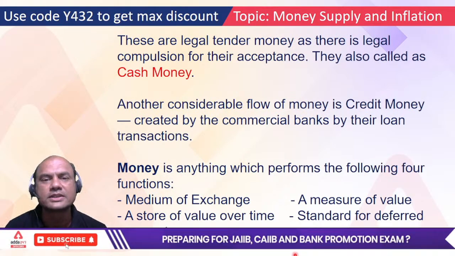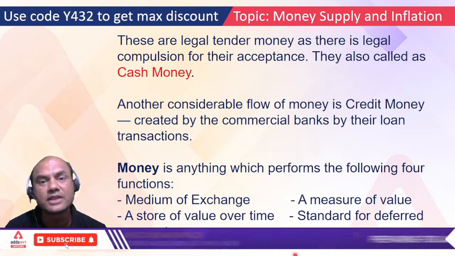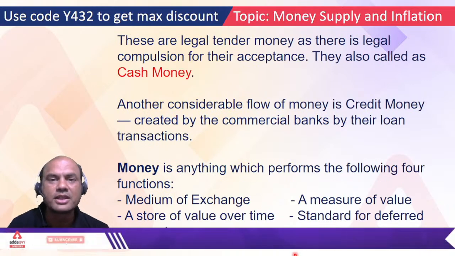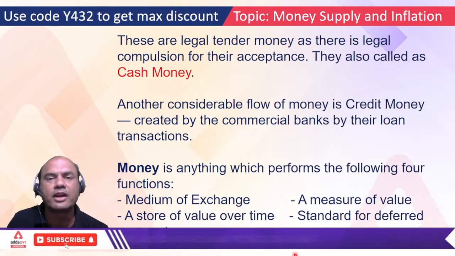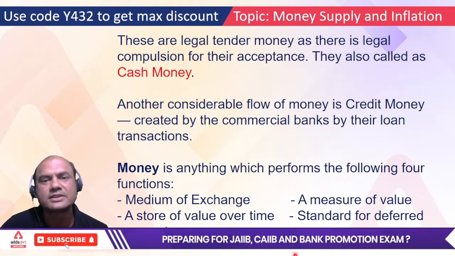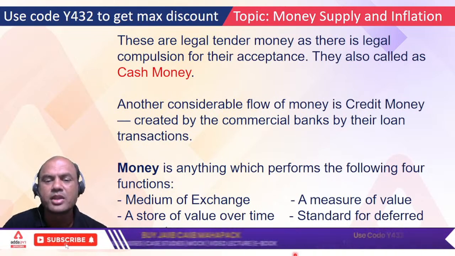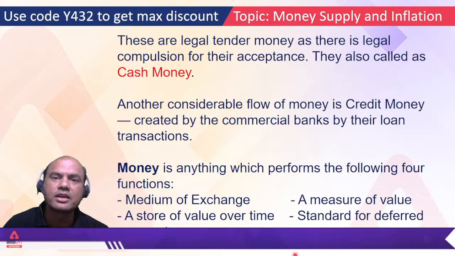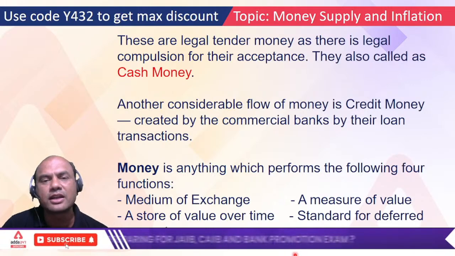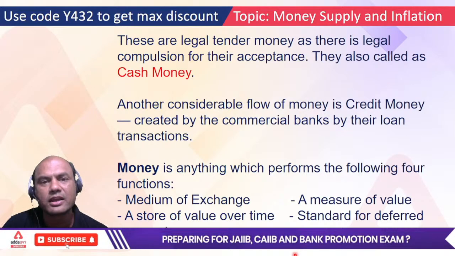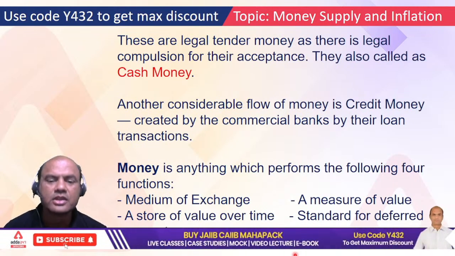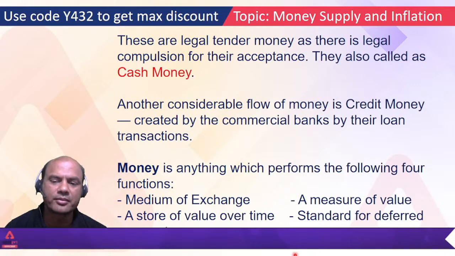The 500 rupee note doesn't decrease in its amount. Remember, value wise it will decrease. Value wise means today what I can buy with a 500 rupee note, I can't buy the same thing after 10 years, right? So value wise it will decrease, but the person next to me after 10 years also will consider that note as a 500 rupee note only and give me whatever is available at that time, isn't it? So that is known as store of value over time.